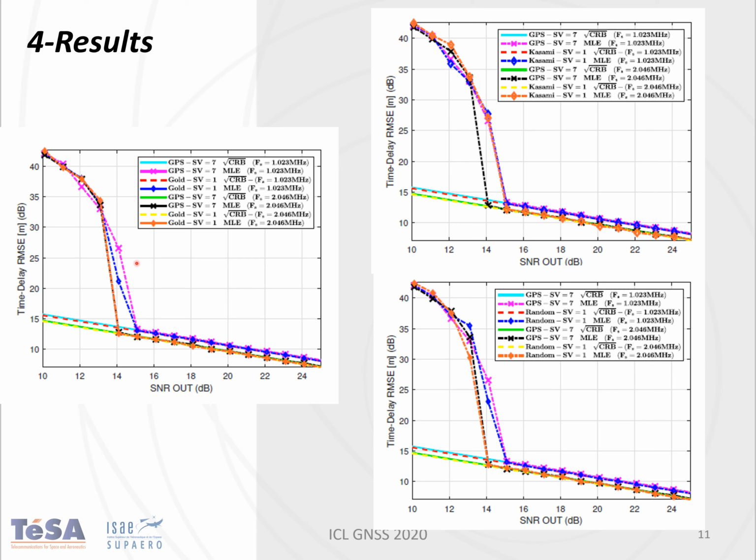Also, we have plotted the maximum likelihood estimation, and we can see that the thresholds are almost exactly the same. Even more, we have plotted the Cramer-Rao bound for different sampling frequencies, and we can see here that if we have a higher sampling frequency, the Cramer-Rao bound is going to be lower, and we are going to improve in terms of time delay estimation. This is pretty good because if we want to improve our time delay estimation performance, what we have to do is basically use a higher bandwidth.